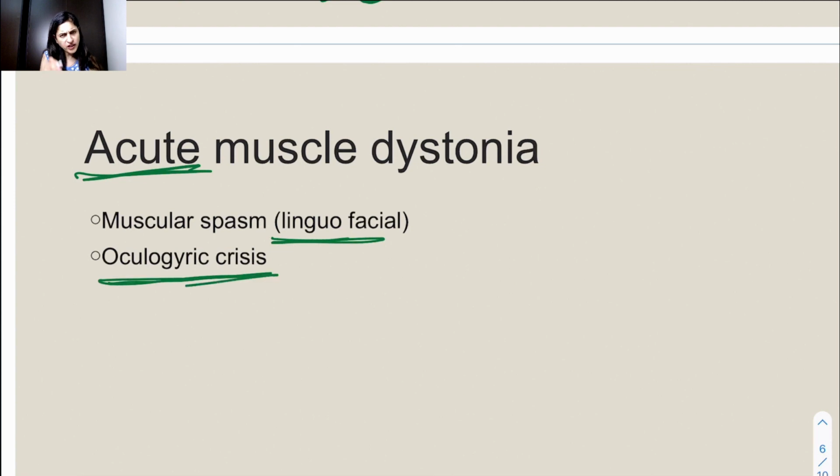Oculogyric crisis, very commonly asked, what is this due to? This is because of acute muscle dystonia. Sign of acute muscle dystonia, oculogyric crisis. So the muscles around the eyes contract. So I'm looking up like this, right? So muscles are getting contracted. Even there can be contraction of the neck muscles. It will get twisted like this, and that is called torticollis.